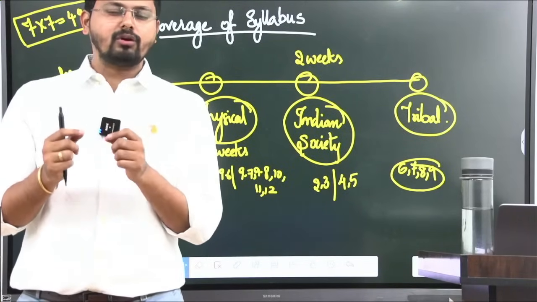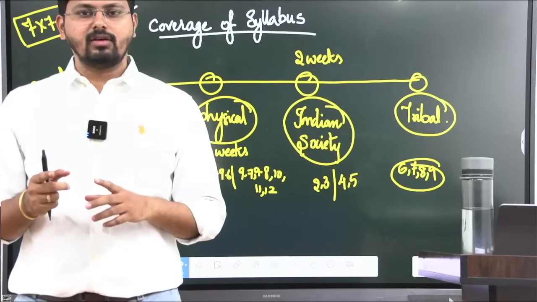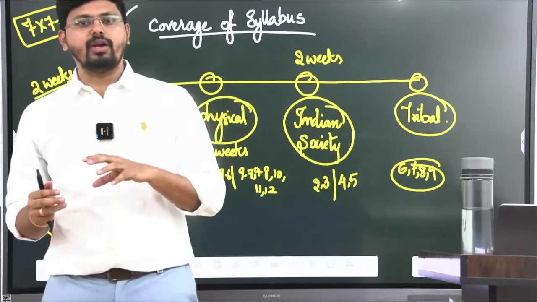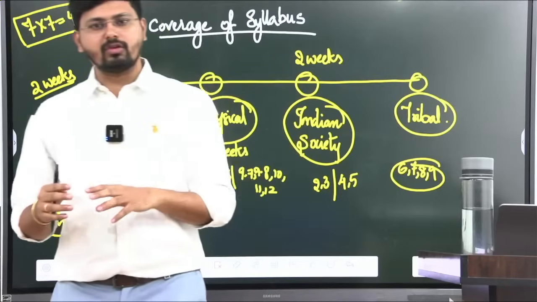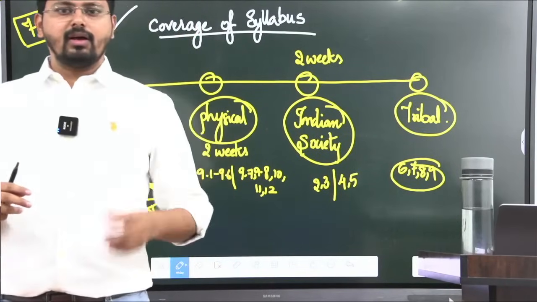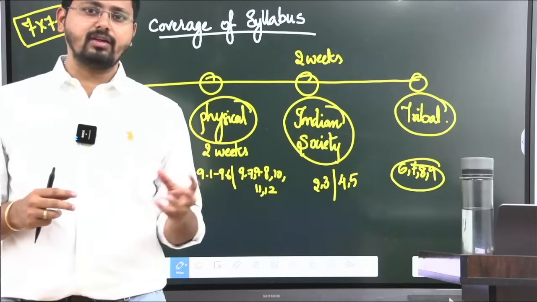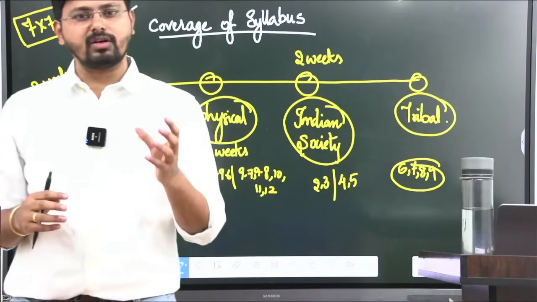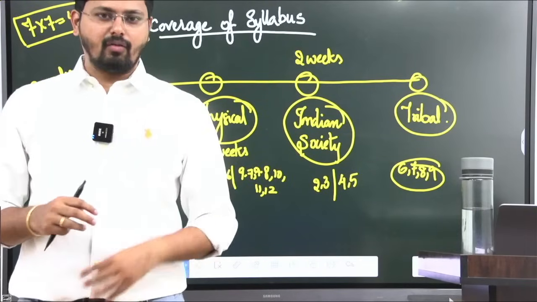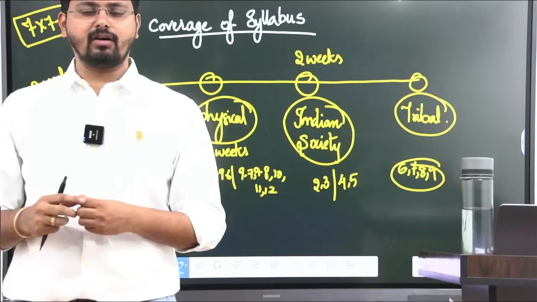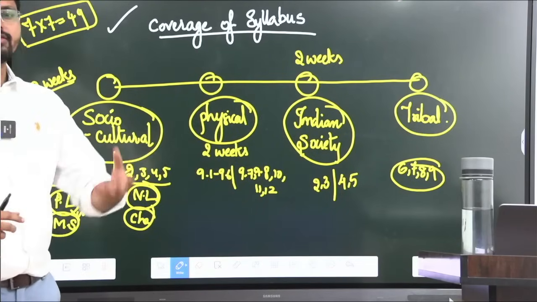When you are doing the archaeology portion, what you will do is try to analyze it. You have to read it analytically: how Indian Paleolithic is different from European Paleolithic, and at the same time how the tools of Indian Paleolithic are different from there. And you should also see what kinds of fossils have been found during different periods of time. During the Paleolithic period, what are the different fossils found? You should know man in India, what the evidences of man present in India are, so what all we know so far. So these things you should analyze. That analytical way of reading is very important.